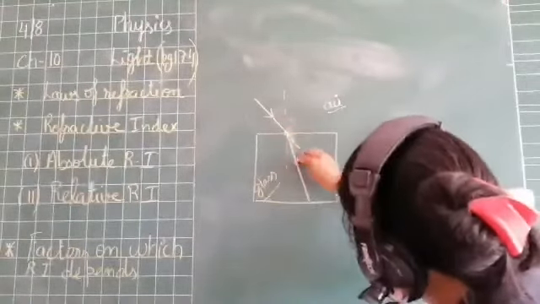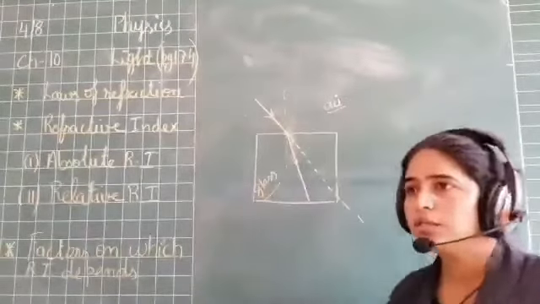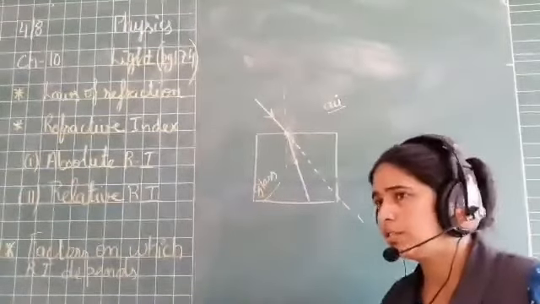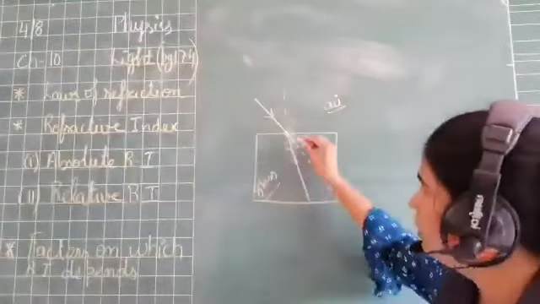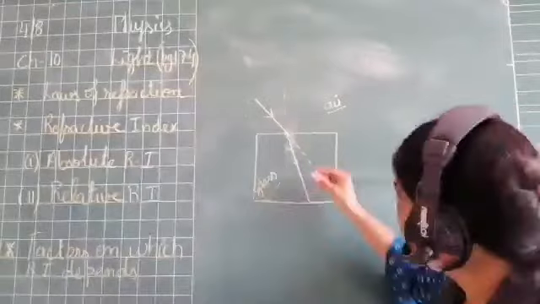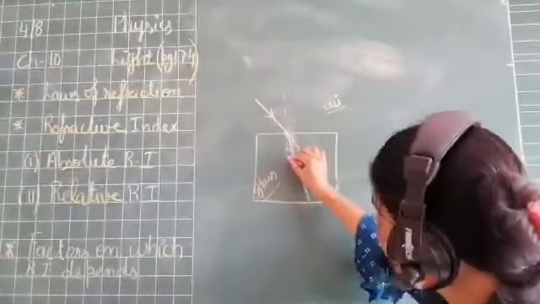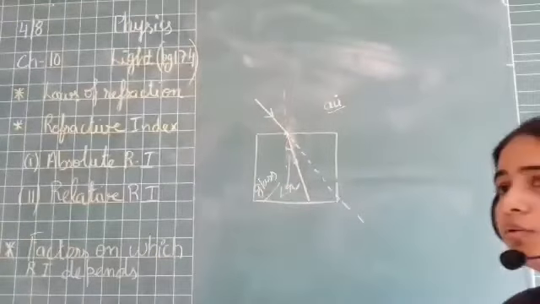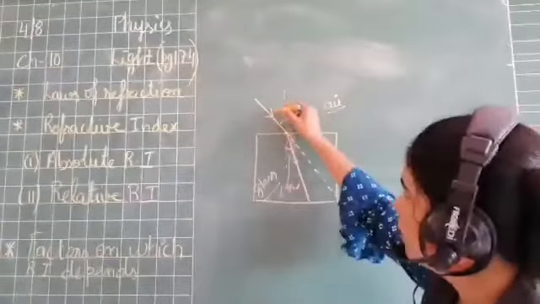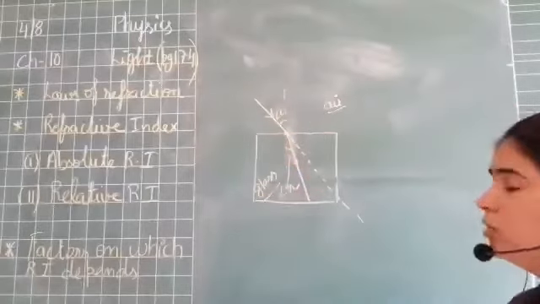So your pink color is my refracted light, right? And the angle between the normal and the refracted ray is your angle of refraction, right? And this was my angle of incidence, right?